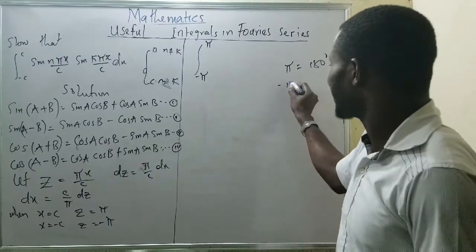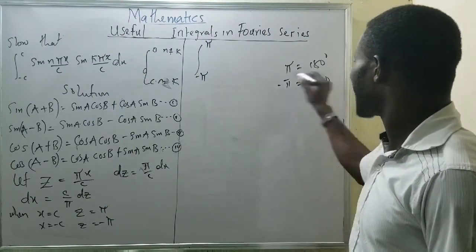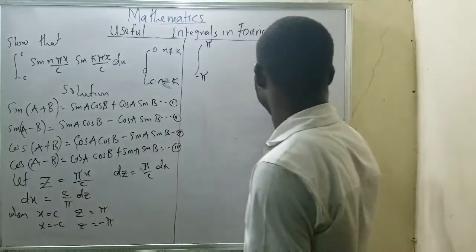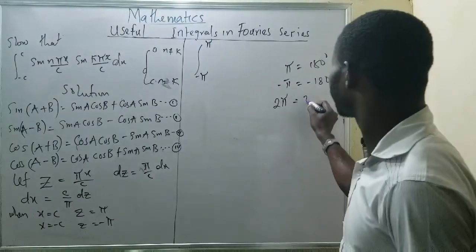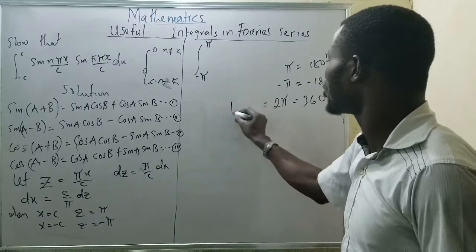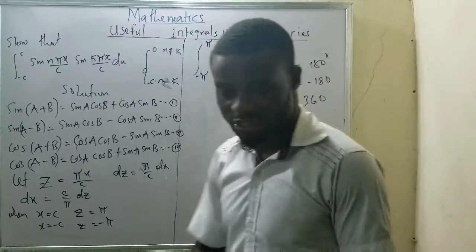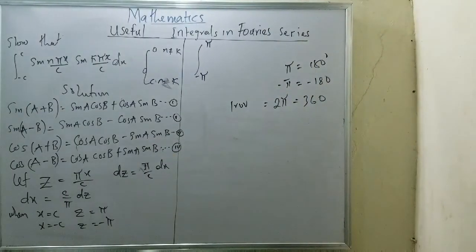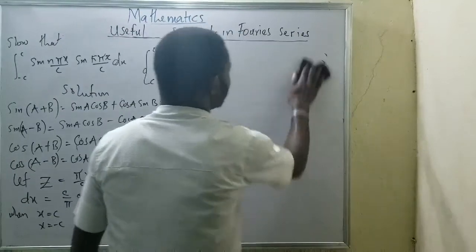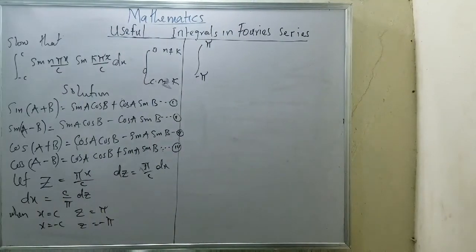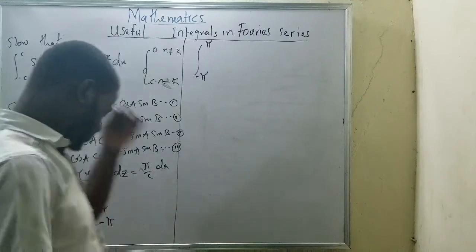Now, when it's minus pi, it means I will be talking about minus 180. Now, when it's 2 pi, it means I will be talking about 360, which is the same thing as 1 revolution. Please take note of that information. They are very, very important that we need to understand. Now, it means my pi is in degrees.